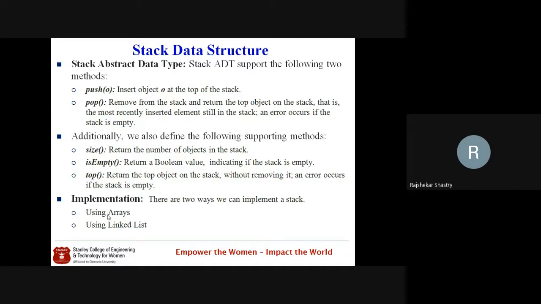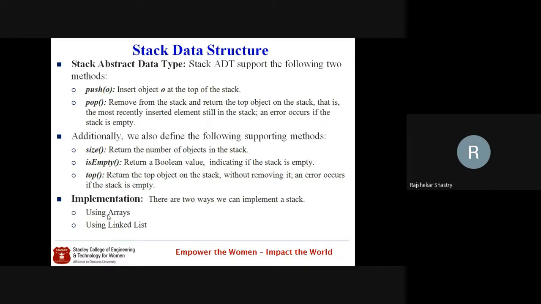And isEmpty always tells whether the stack is empty or not. Thus we can say that isEmpty is a Boolean method, meaning it always returns either true or false. It indicates whether the stack is really empty: if no element is present in the stack, it always returns true. Otherwise, it returns false. That means if the stack contains at least one element, we all know it is not empty. Therefore, in such a situation, it returns false because the stack is not empty.